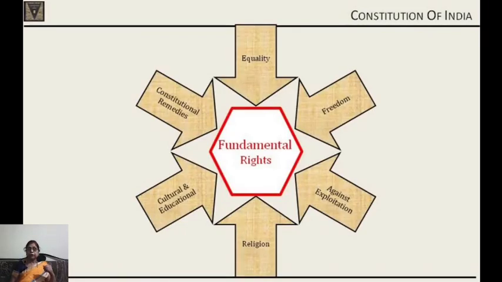The next unique feature is that we have included our fundamental rights in our Constitution as a Bill of Rights in Part 3 of the Constitution. This feature we have borrowed from the American Constitution, where we have listed 6 fundamental rights, that is right to equality, right to freedom, right against exploitation, right to freedom of religion, cultural and educational rights, and right to constitutional remedies. All these are fundamental rights enshrined in our Constitution. This is one of the important features.